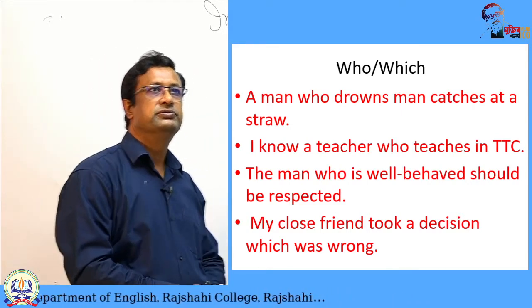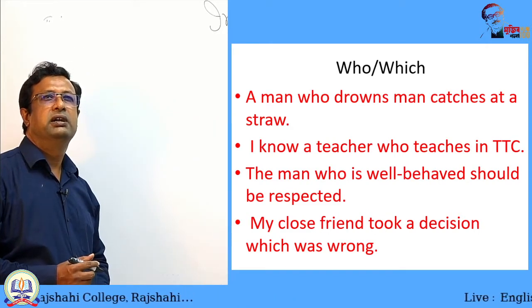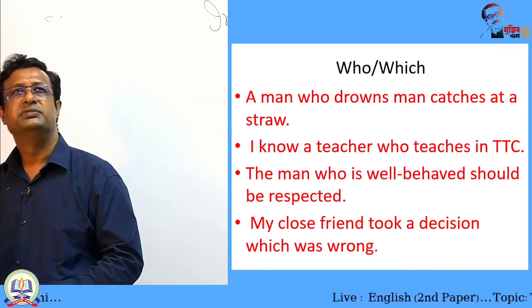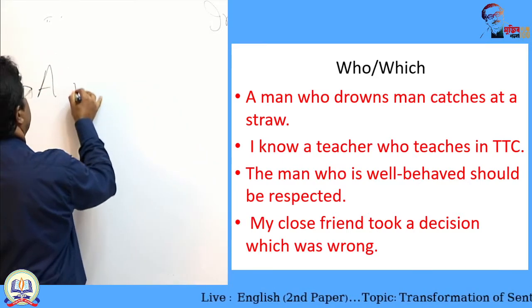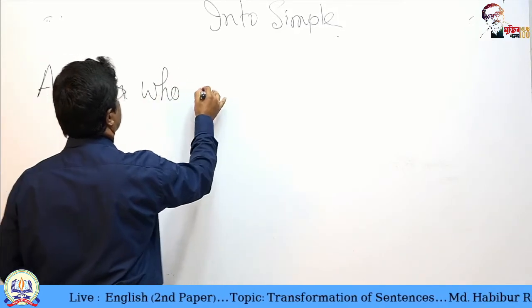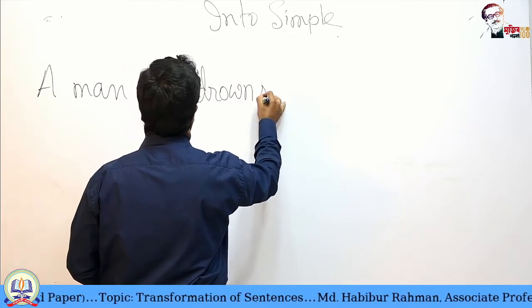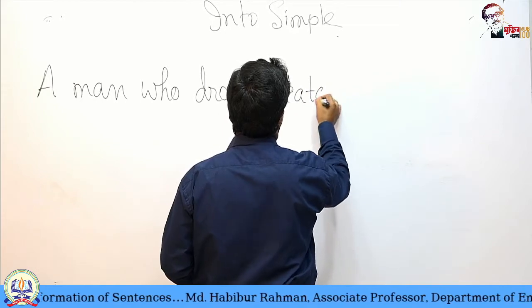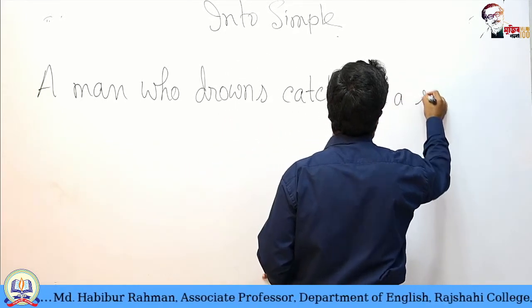You will see, okay, a man who drowns catches at a straw.